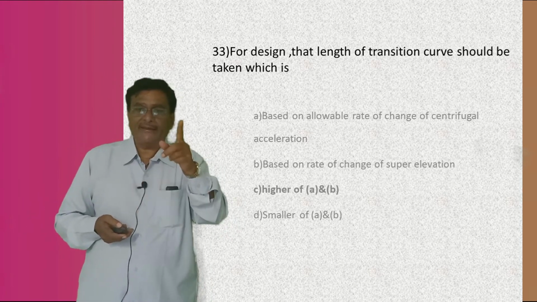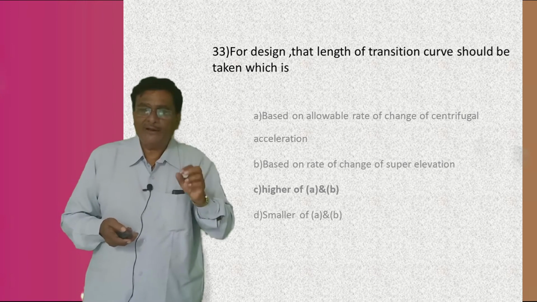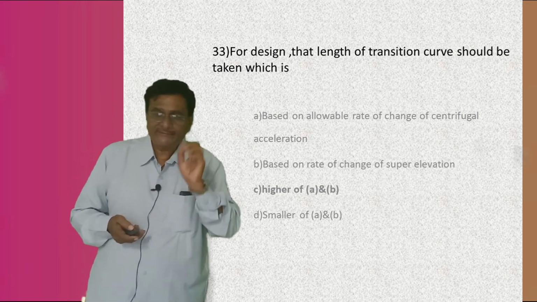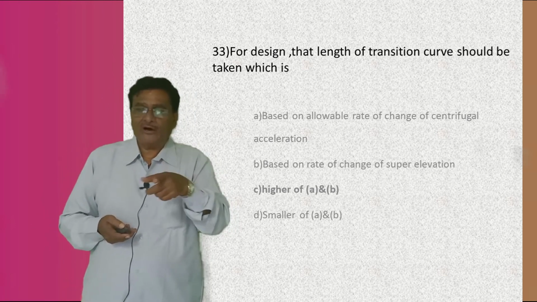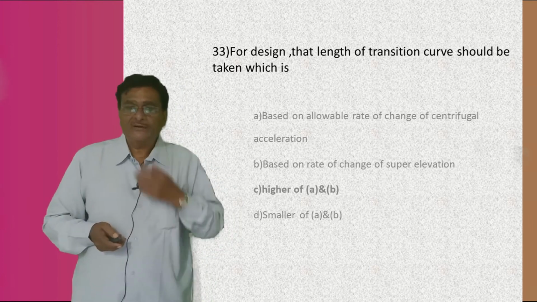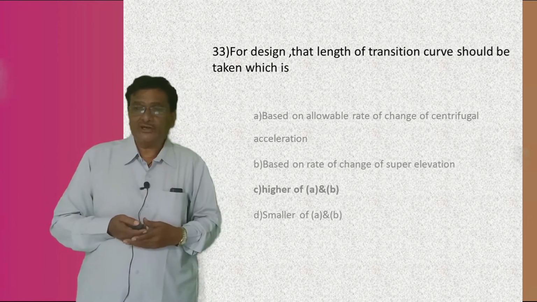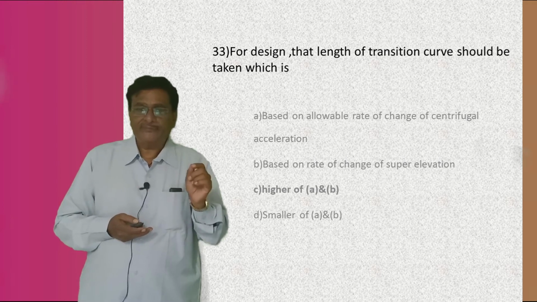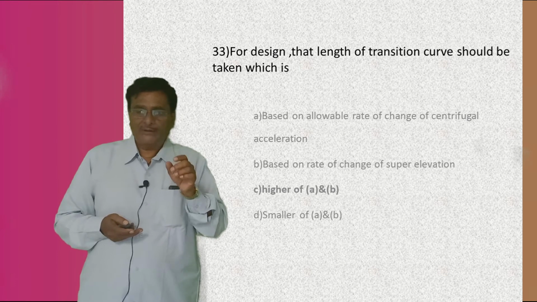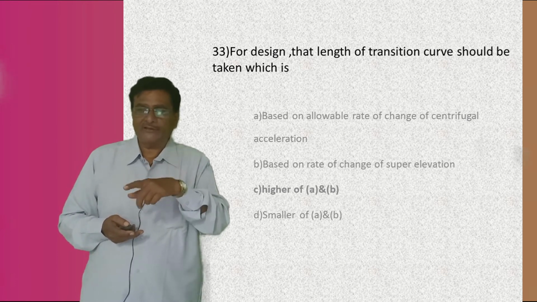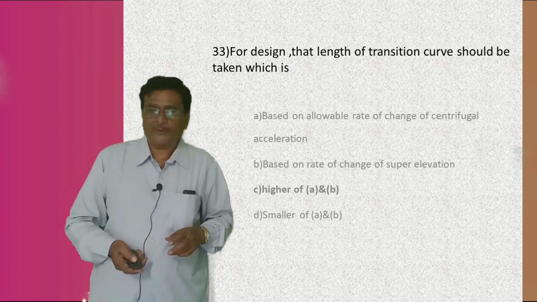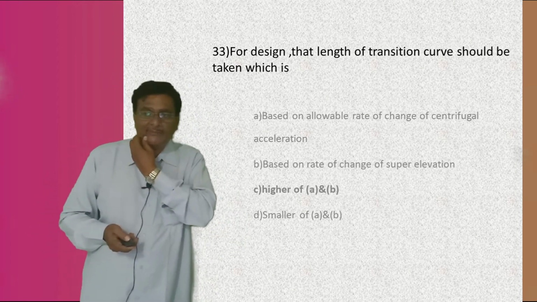higher of A and B. Higher of A means the higher value based on the rate of change of centrifugal acceleration, and the second one is the higher value based on the rate of change of superelevation. So I will tag the question with the answer. For the design, the length of the transition curve should be taken as the higher value based on the allowable rate of change of centrifugal acceleration, and also the higher value based on the rate of change of superelevation. The answer is C, higher of A and B.